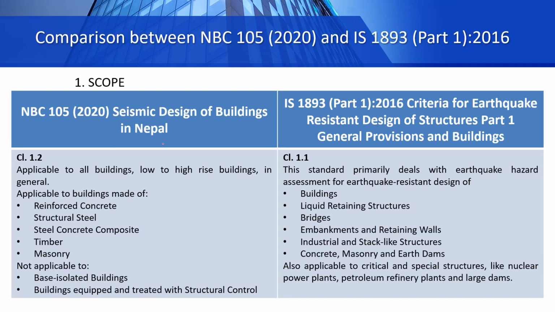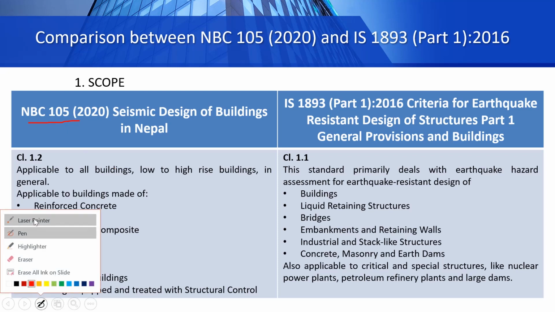Now let us see some basic clauses, or some important clauses, that are included in the new Nepal National Building Code, and let's see some comparisons with the corresponding clauses in IS 1893 Part 1 2016. Before beginning with this part, what I would like to say is that what we have to understand is that this Nepal National Building Code 105 2020 is not any concrete design code or any steel design code.